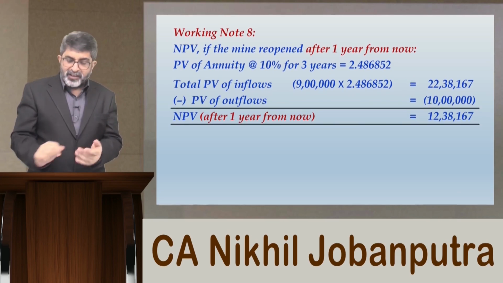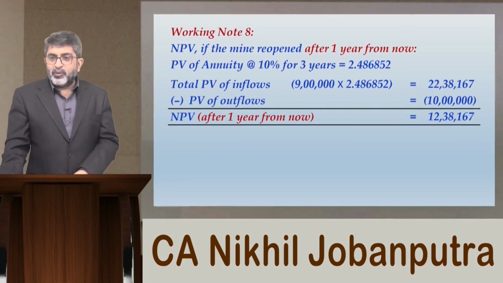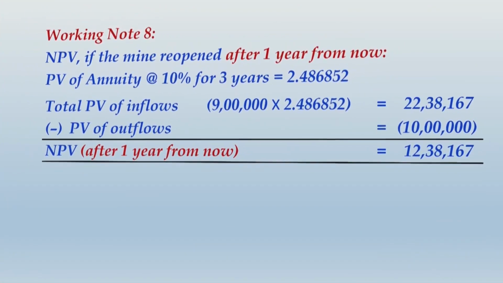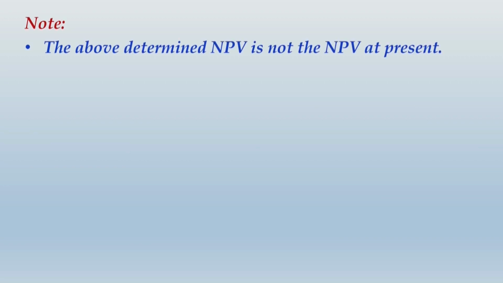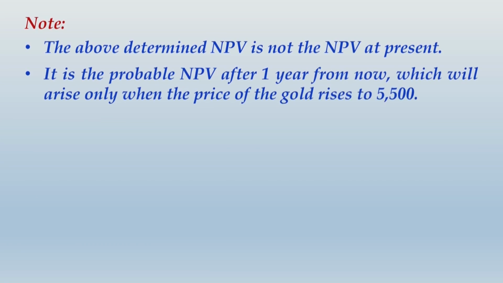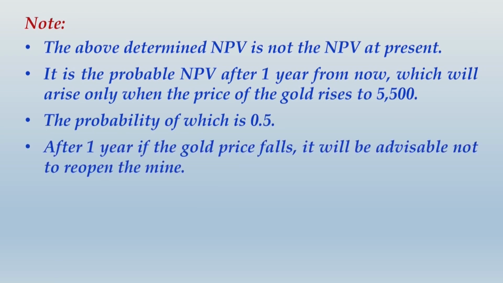So let us do one thing, whatever I have just explained, let me give you that thing in a clear note. So please write as a note, the above determined NPV is not the NPV at present, it is the probable NPV after 1 year from now, which will arise only when the price of the gold rises to 5,500, the probability of which is 0.5. After 1 year, if the gold price falls, it will be advisable not to reopen the mine. In such case, NPV equals 0.